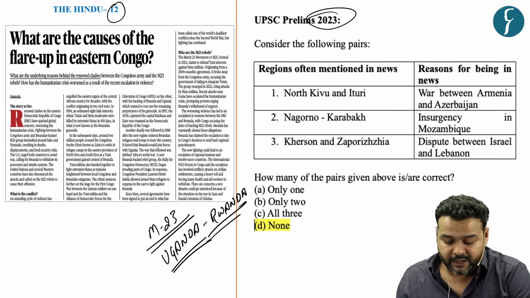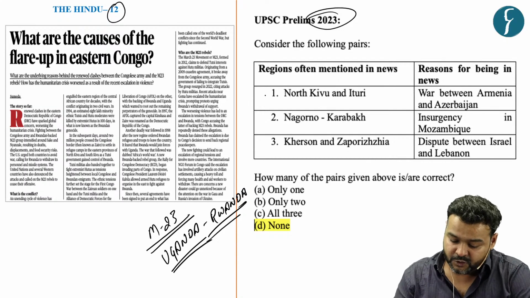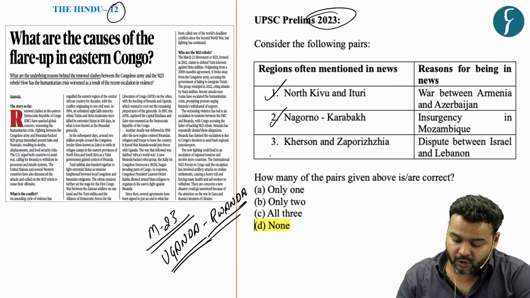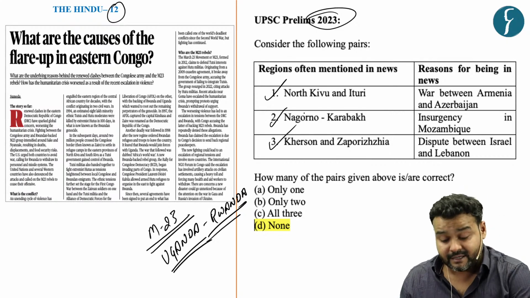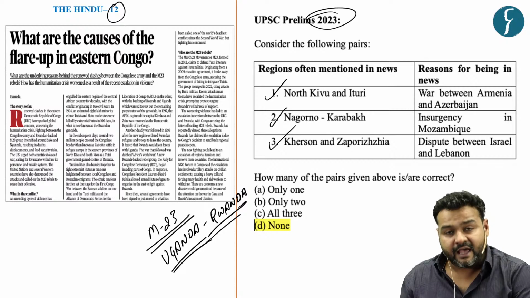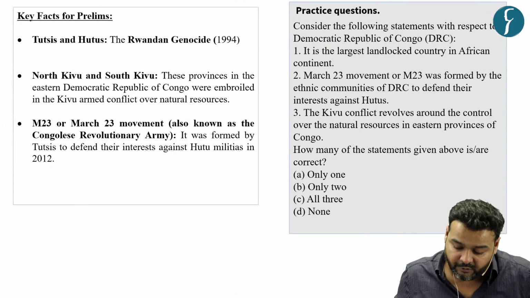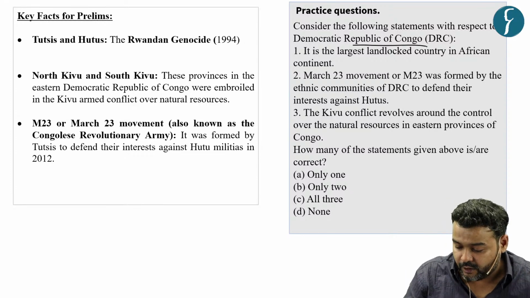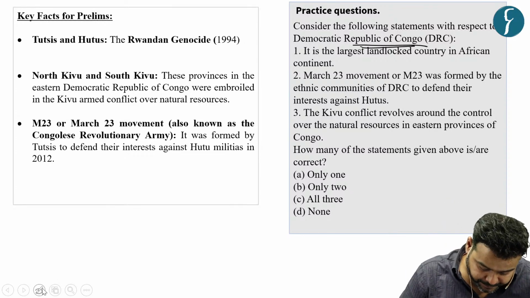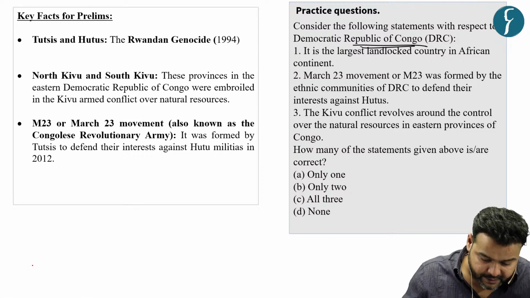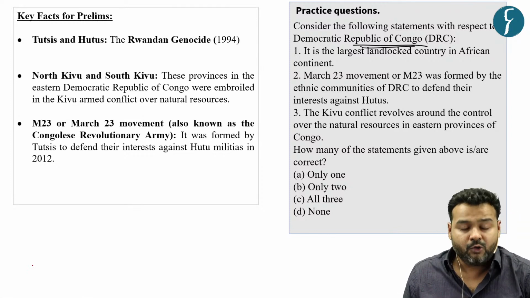Like in 2023, they asked a question based on locations which include North Kivu, Nagorno-Karabakh, and Kherson. And we have taken a similar question based on locations in the Democratic Republic of Congo. So, before attempting the question, let us look at some key facts related to prelims.